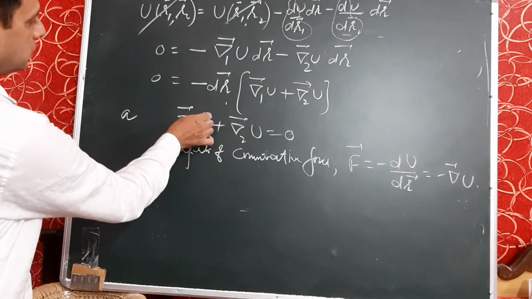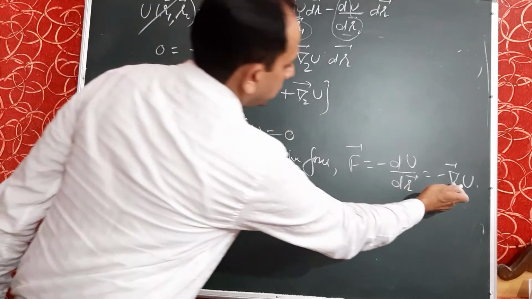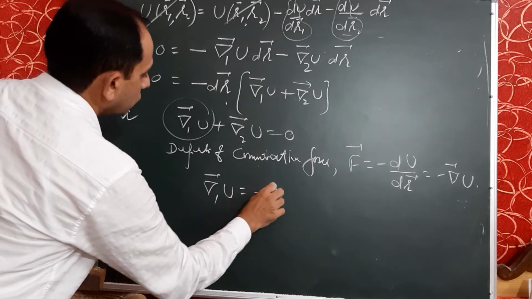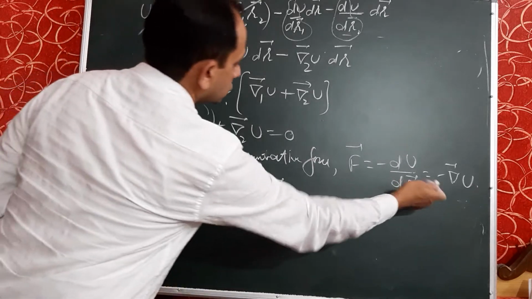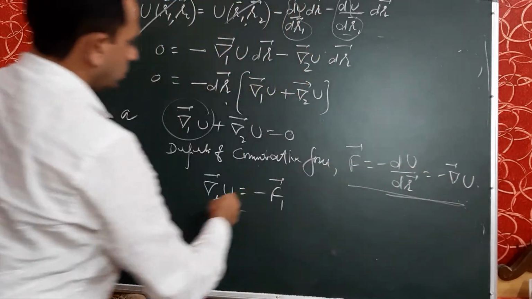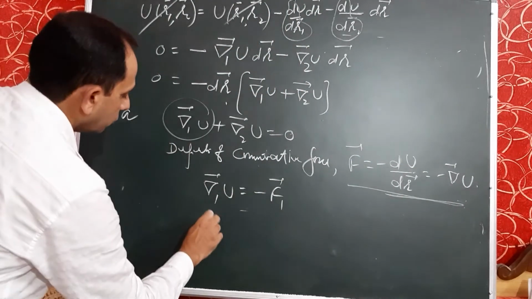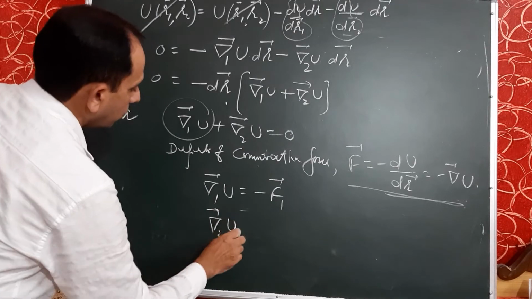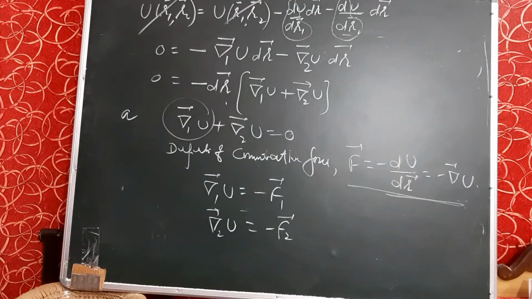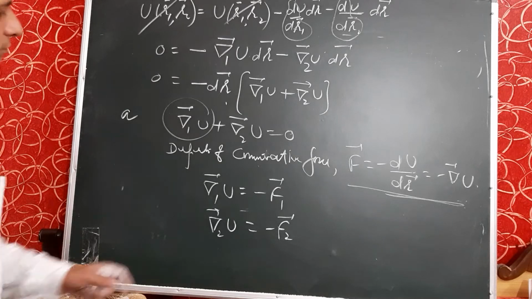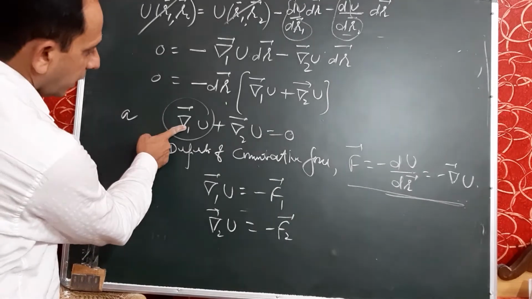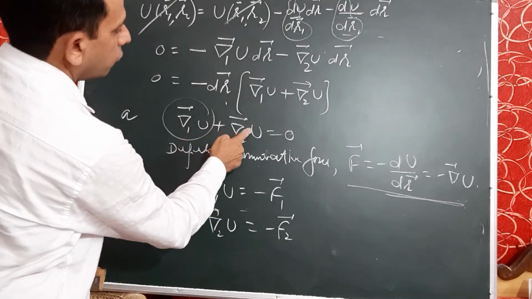So, del 1 u is equal to minus f1, from this equation. For 2 it is minus f2. Now, putting these values here, it will become minus f1 and minus f2 is equal to 0.